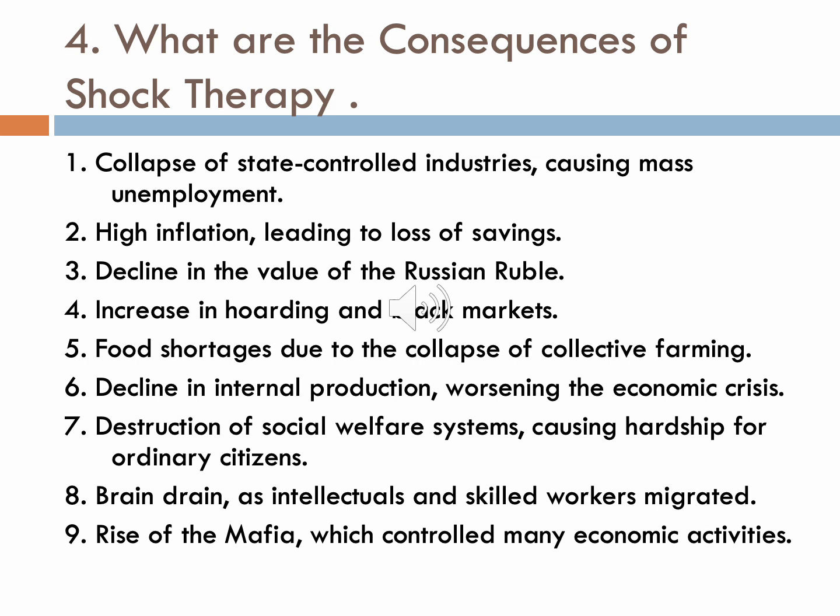The collapse of state-controlled industries causing mass unemployment, high inflation, decline in the value of Russian currency, increase in hoarding and black markets, food shortages due to the collapse of collective farming, decline in internal production, worsening the economic crisis, destruction of social welfare systems causing hardship for ordinary citizens, brain drain as intellectuals and skilled workers migrated, and the rise of mafia which controlled many economic activities.